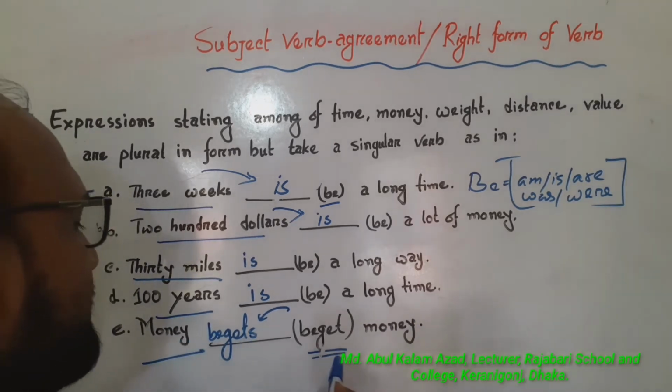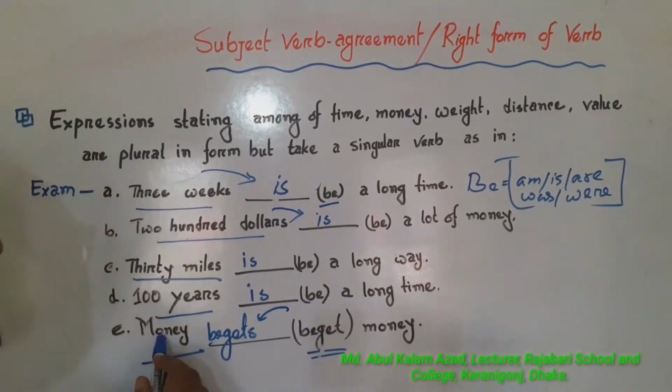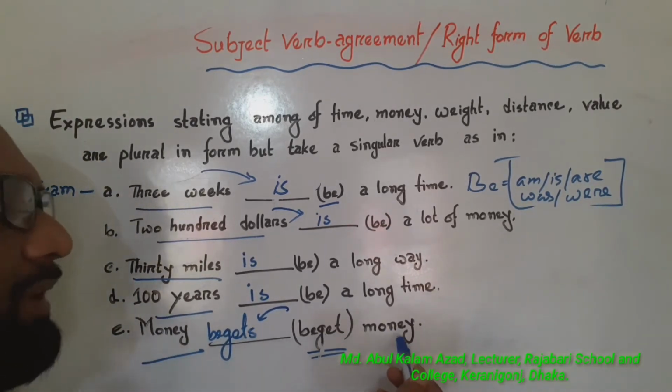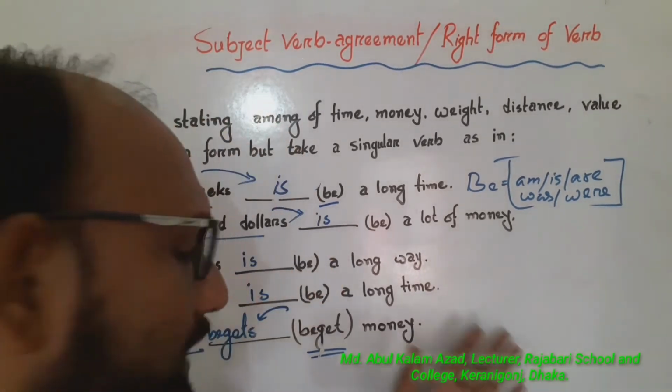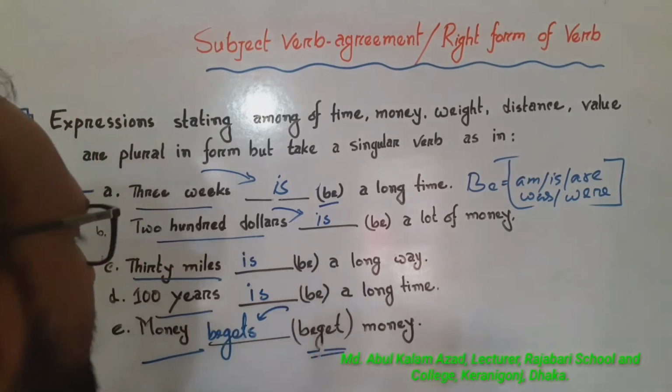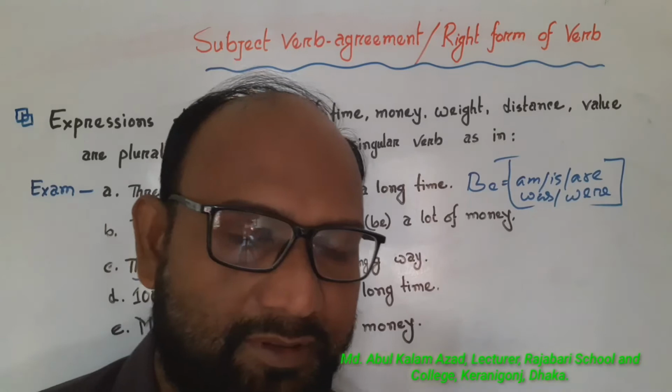Money begets money. Such a way we will use the examples of subject-verb agreement or right form of verbs.